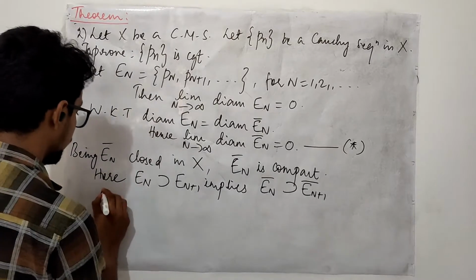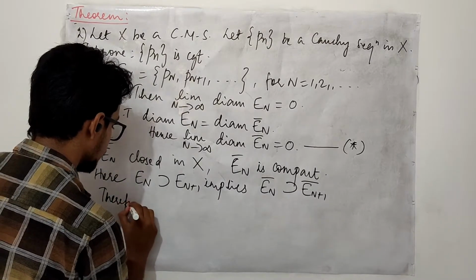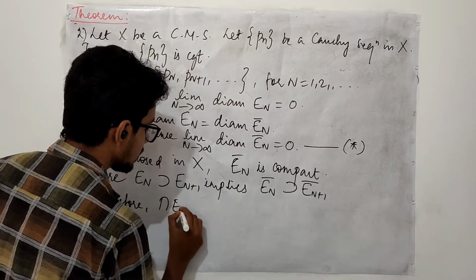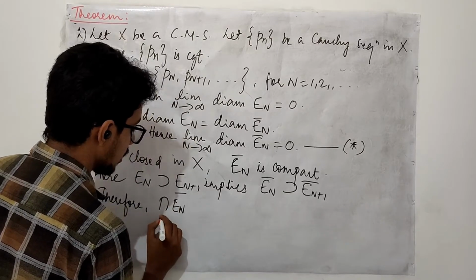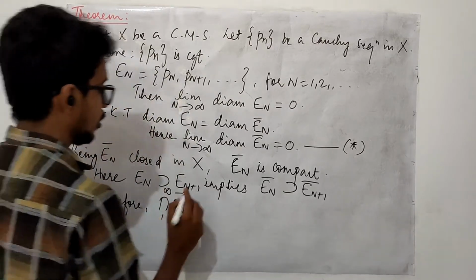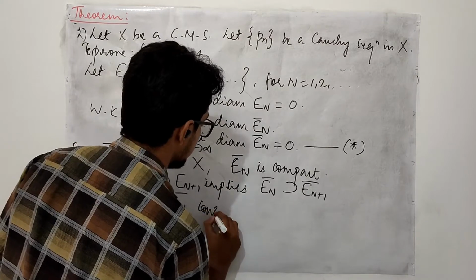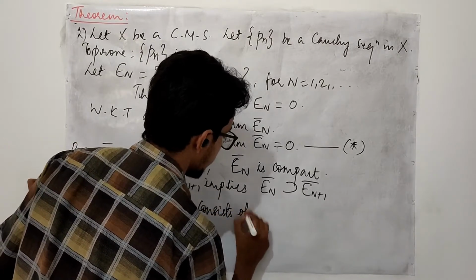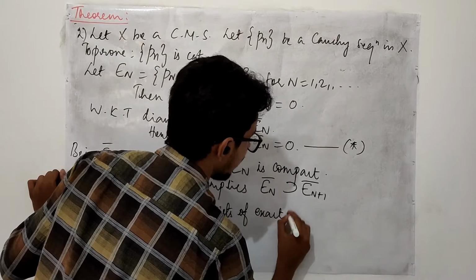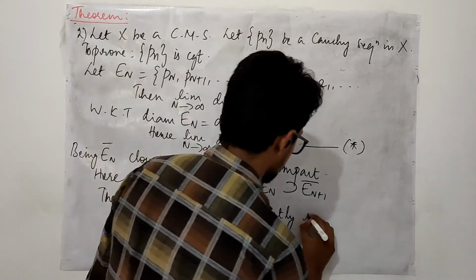Therefore, what you are getting is that the intersection of En closure, where n runs from 1 to infinity, consists of exactly 1 point. This is what we have proved in the previous lecture.